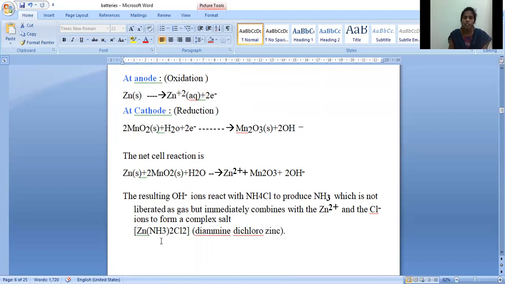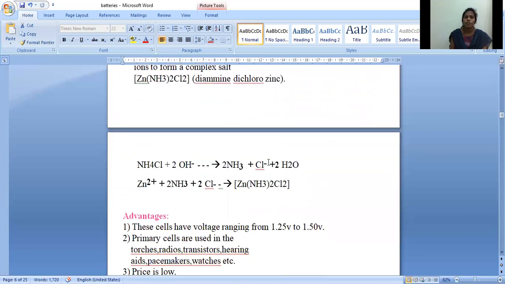So here diamine dichlorozinc salt is produced due to the reaction of the OH minus ions with the ammonium chloride. So see here, the ammonium chloride reacts with the 2OH minus to produce 2 moles of ammonia, chloride ions and the water molecule.